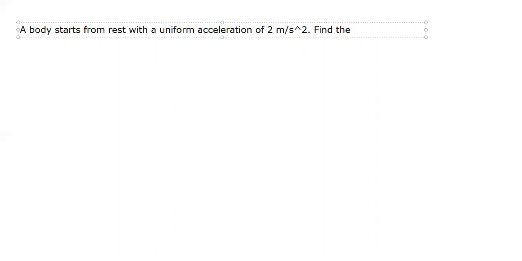A body starts from rest with a uniform acceleration of 2 meter per second square.